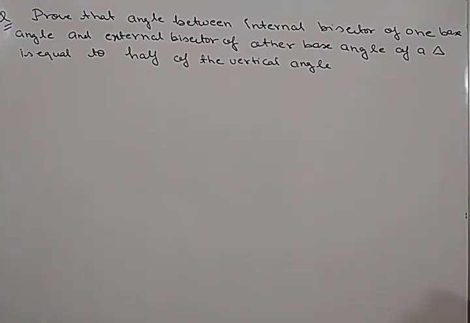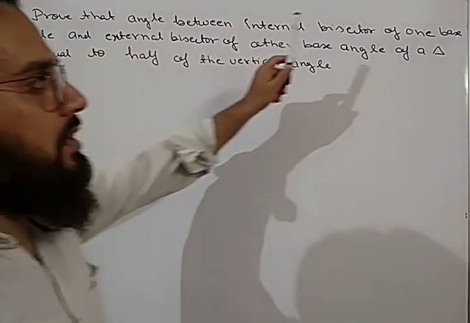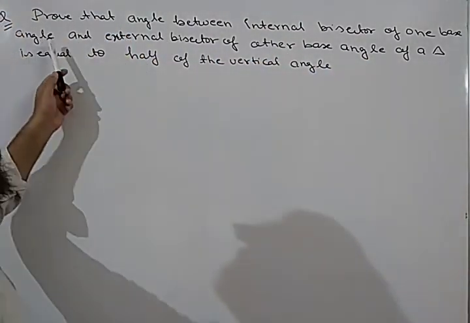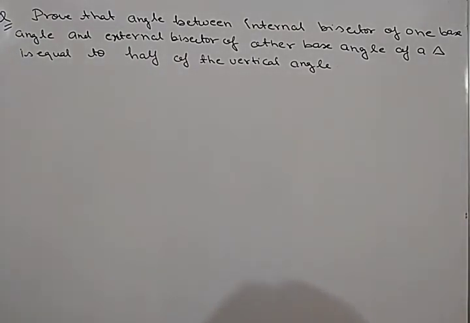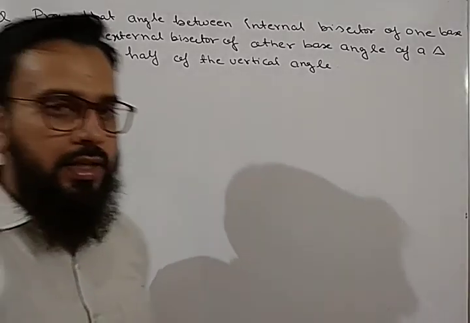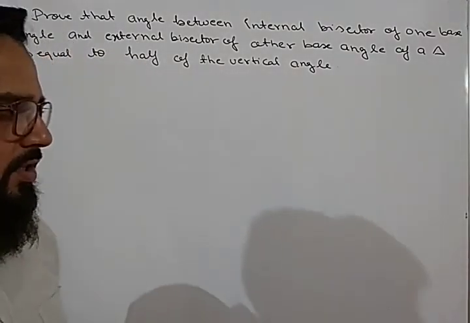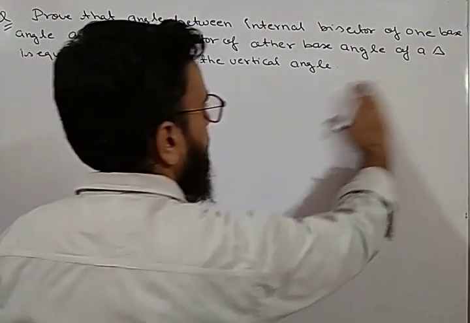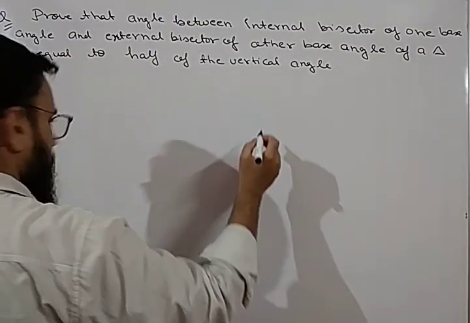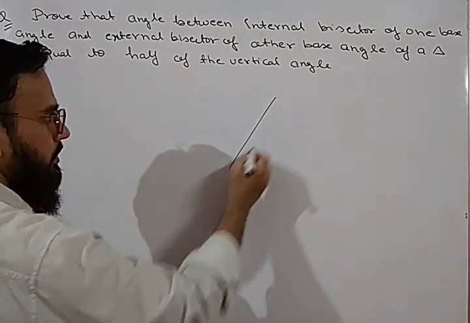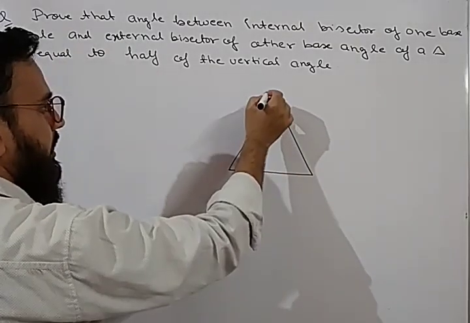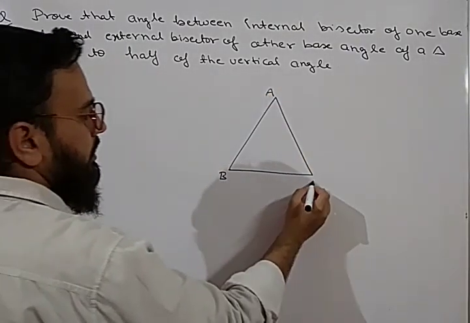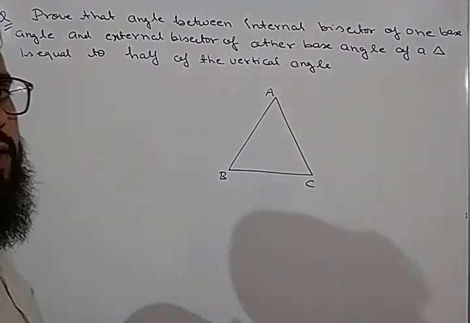First, read the question very carefully. Prove that the angle between internal bisector of one base angle and external bisector of another base angle of a triangle is equal to half of the vertical angle. So first let us draw the figure of this question. So suppose we have given a triangle. This is our triangle. Let us consider it as triangle ABC. Okay, this is our triangle.